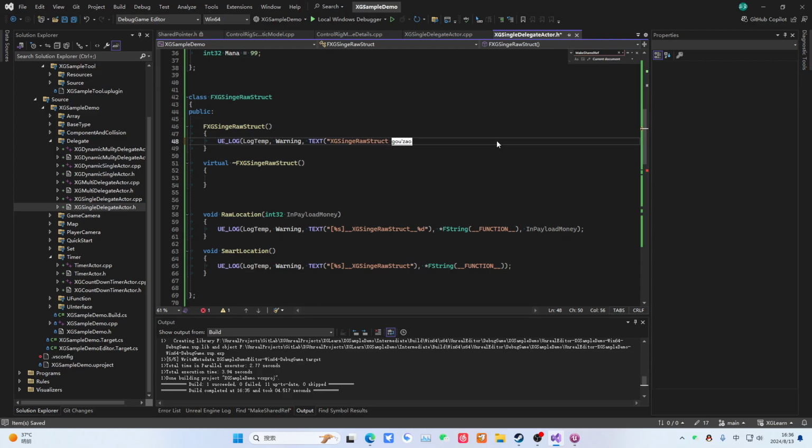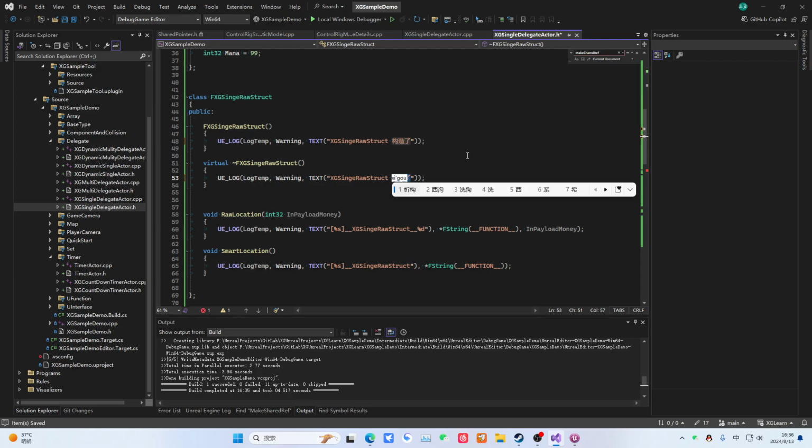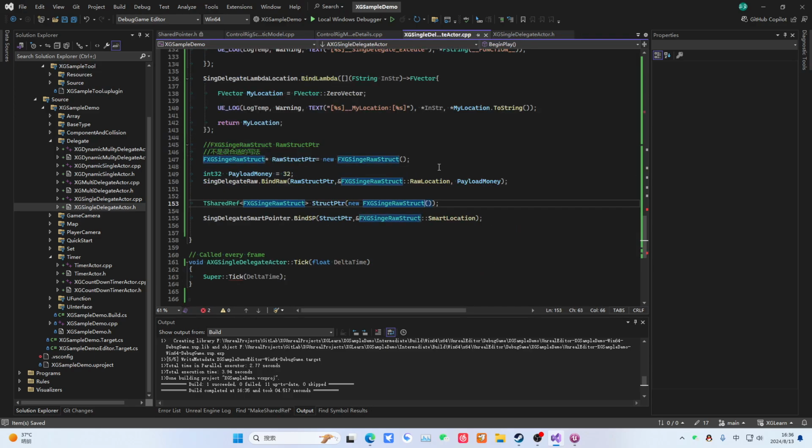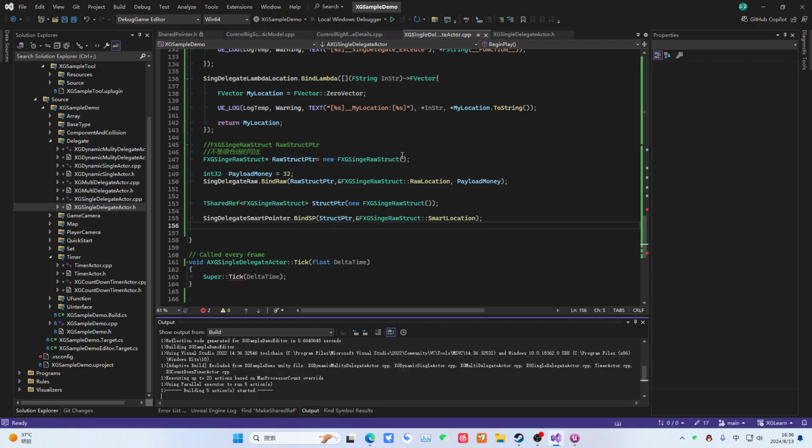Okay, I'll use Chinese here. Okay, like this, a bit more standardized. Then, when we test it later, you'll notice that this method never gets destroyed, but this one gets destroyed immediately, so we're demonstrating it here.